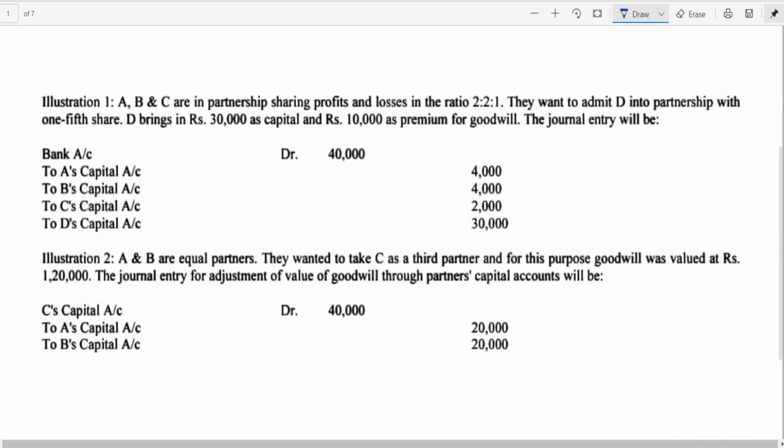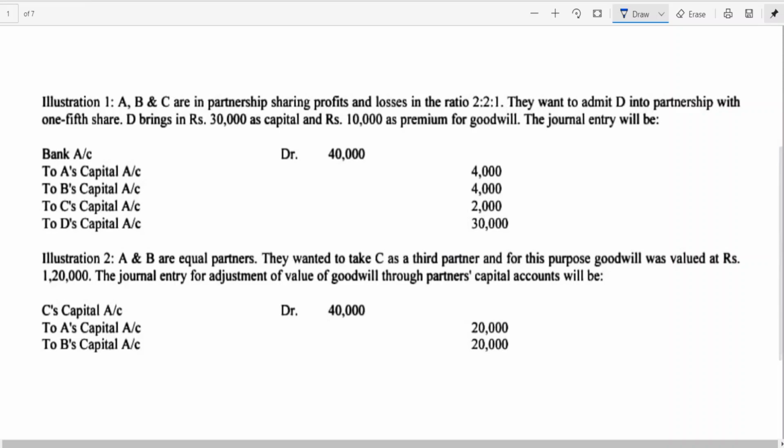Hi friends, in the previous class we learned the accounting treatment, or the adjustment that we need to make, when a partner is being admitted. And prior to that class, we also had a discussion on treatment of goodwill when a partner is admitted or when a partner is leaving the firm, either by retirement or death of a partner. What is the accounting treatment?